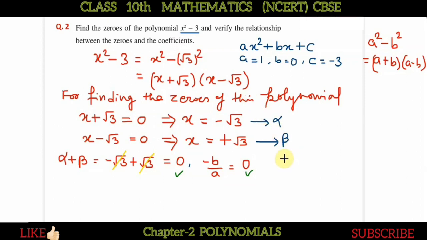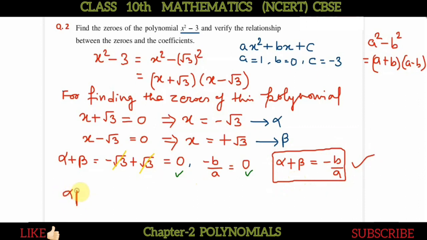So in this way, for this polynomial it has been verified that alpha plus beta equals minus b upon a. Another relation that we have to verify is alpha into beta.